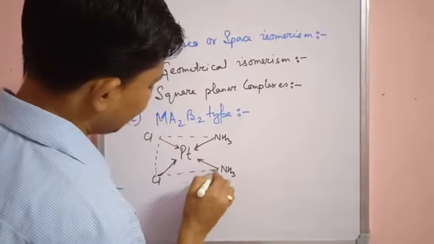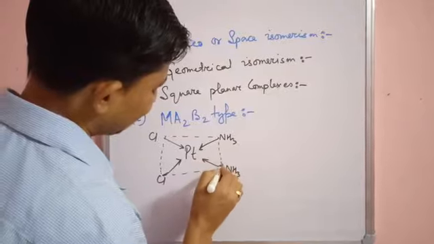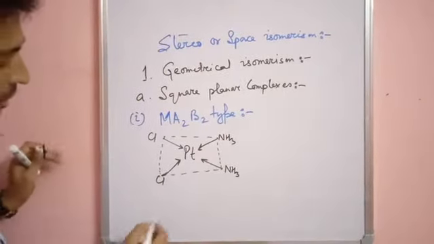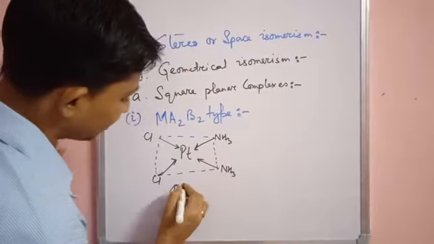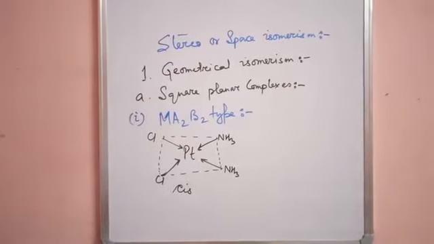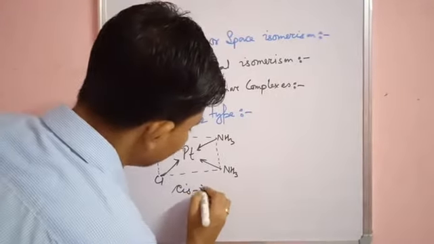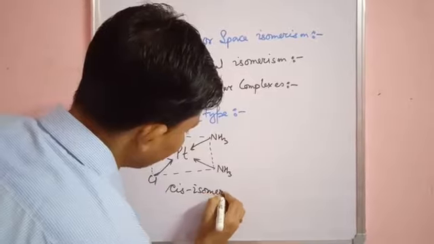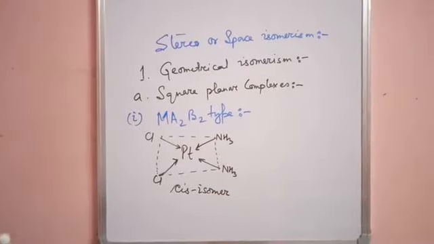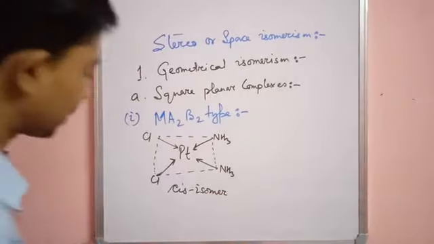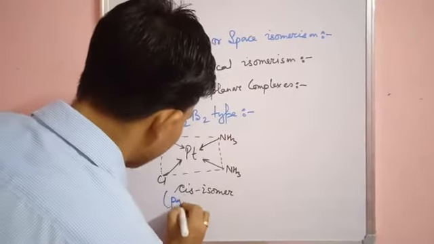These two same ligands are on the same side of the central atom, so this is the cis isomer. The color of this complex is pale yellow.